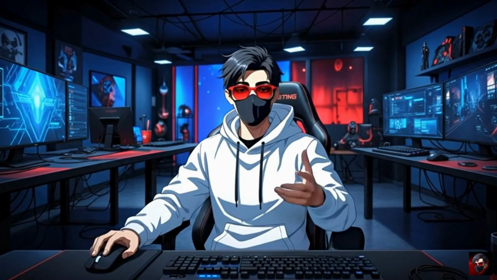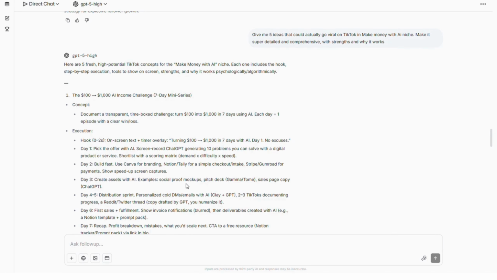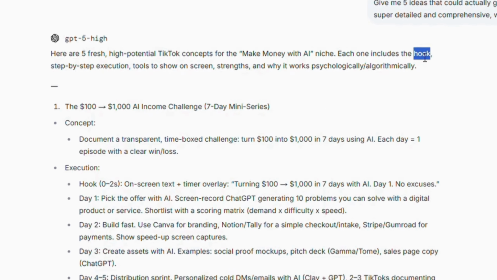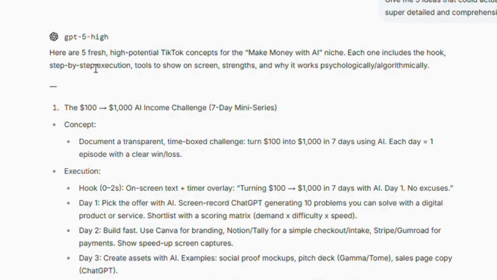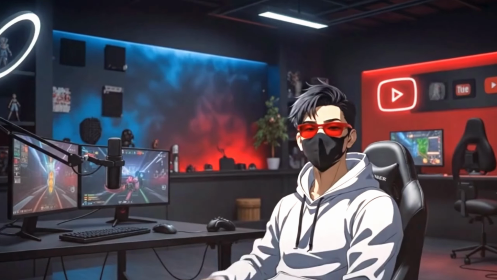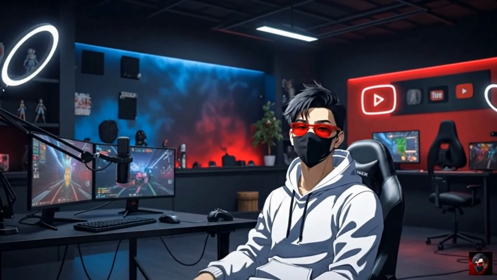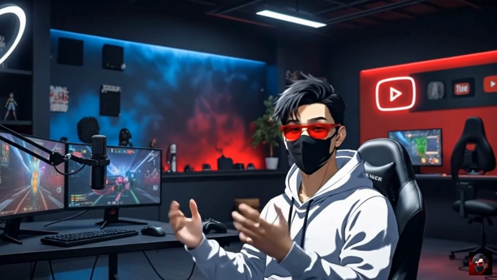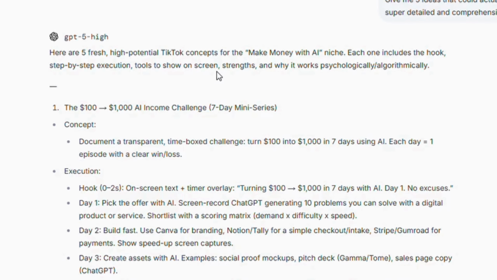Alright, so the result is here, and GPT has also given us some same benchmark, like some same foundations, like there is a hook, step-by-step execution, strengths and why it works. It has given additional tools to show on the screen, which are basically the visual elements that I can include in my TikTok video. So the ideas are like this.